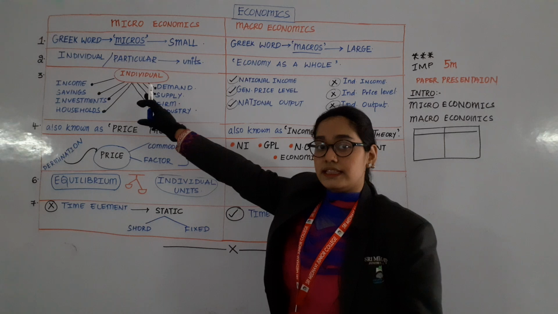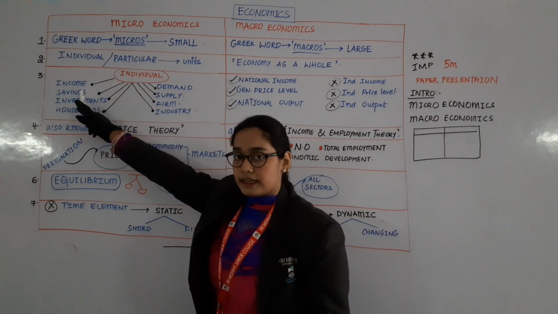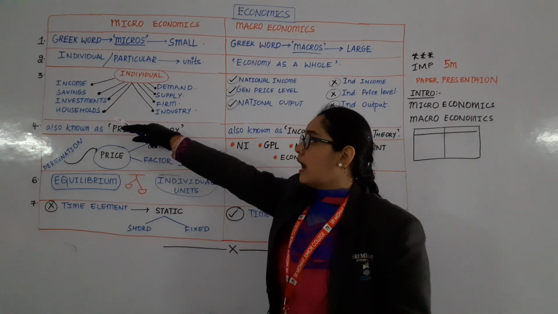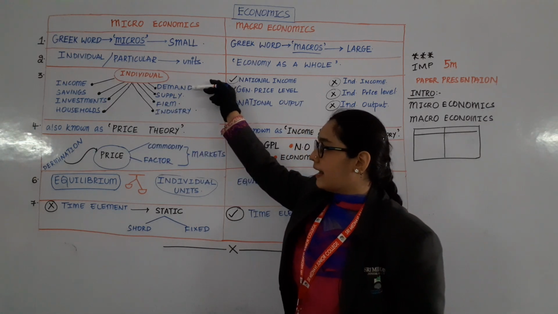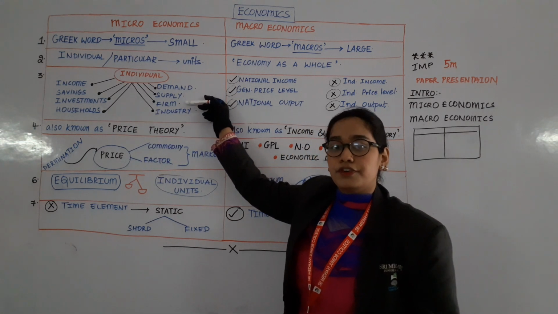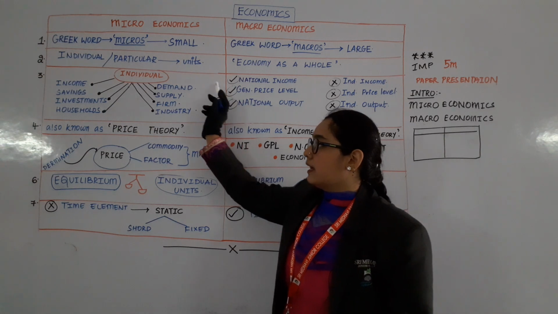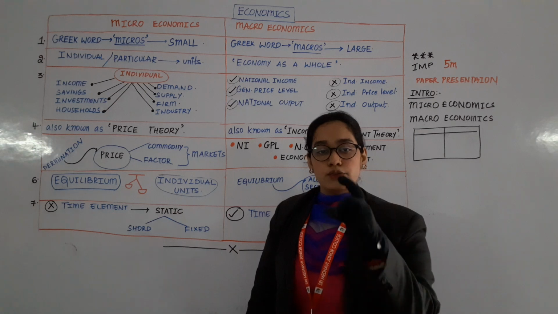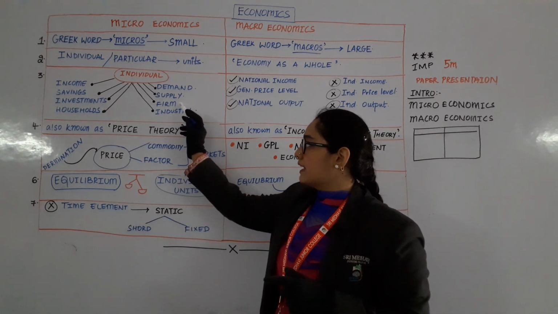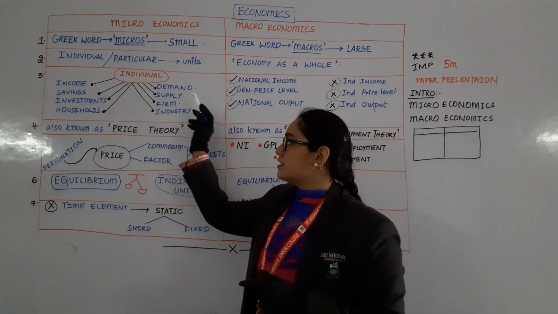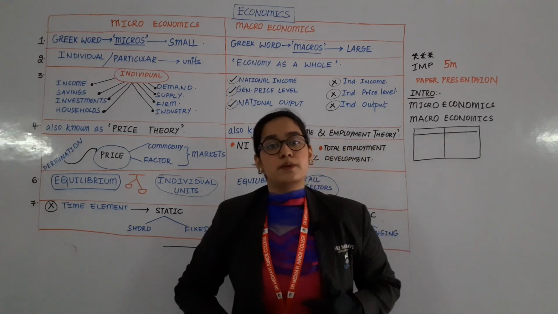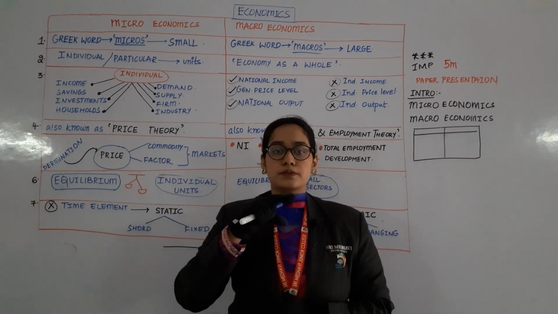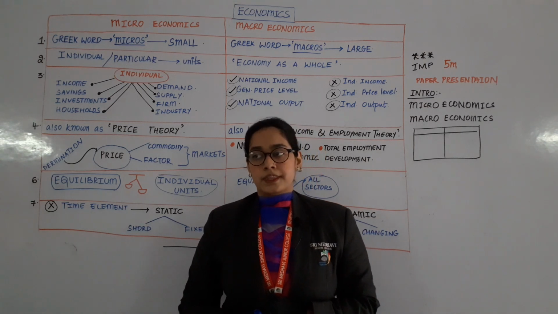It deals with individual incomes, savings, investments, households, demand, supply, firm and industry. Among all these words and terminology, you find two words, that is firm and industry. Now what is the difference between a firm and industry? Let us understand with the help of a small and easy example.